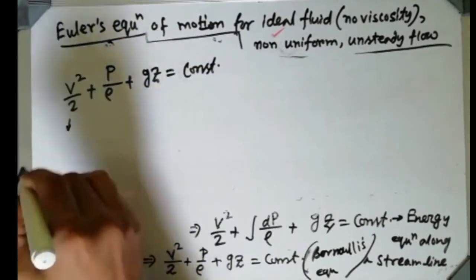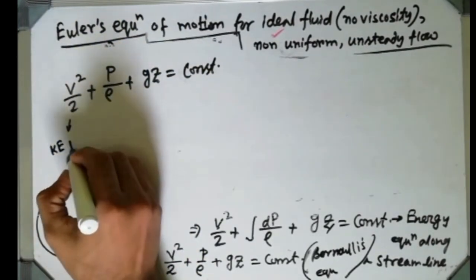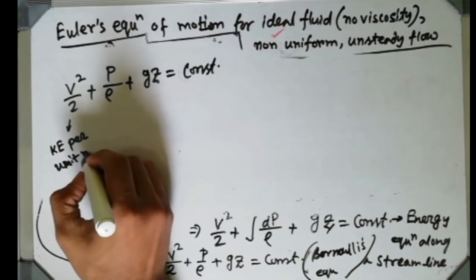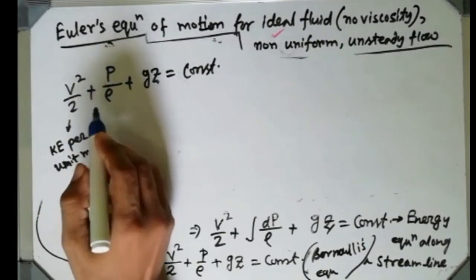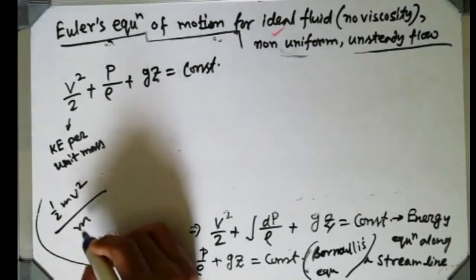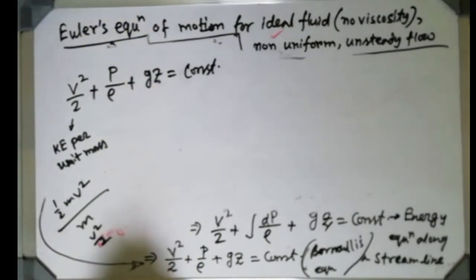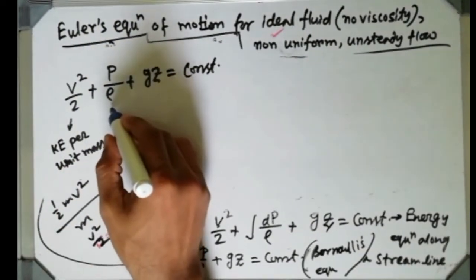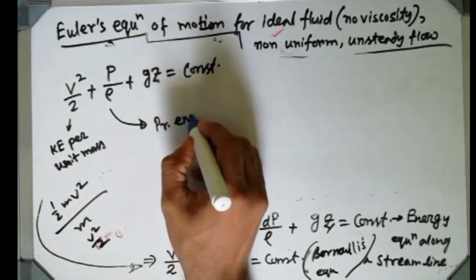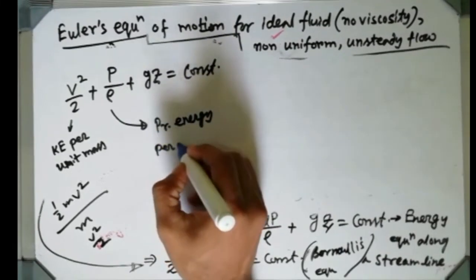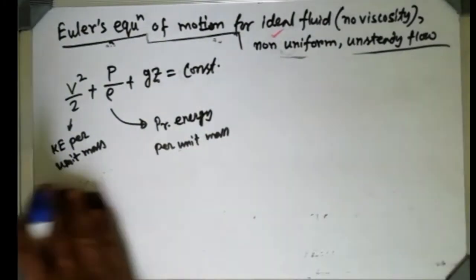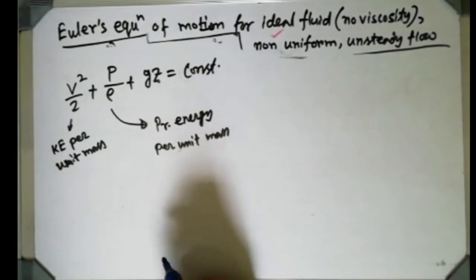See, this is kinetic energy per unit mass, because we know kinetic energy is half mv square. If you divide it by m, then it will be v square by 2. That's why I have written kinetic energy per unit mass. It is p by rho, written as pressure energy per unit mass. You may wonder how it is coming, sir, pressure energy per unit mass, p by rho. I can explain it.